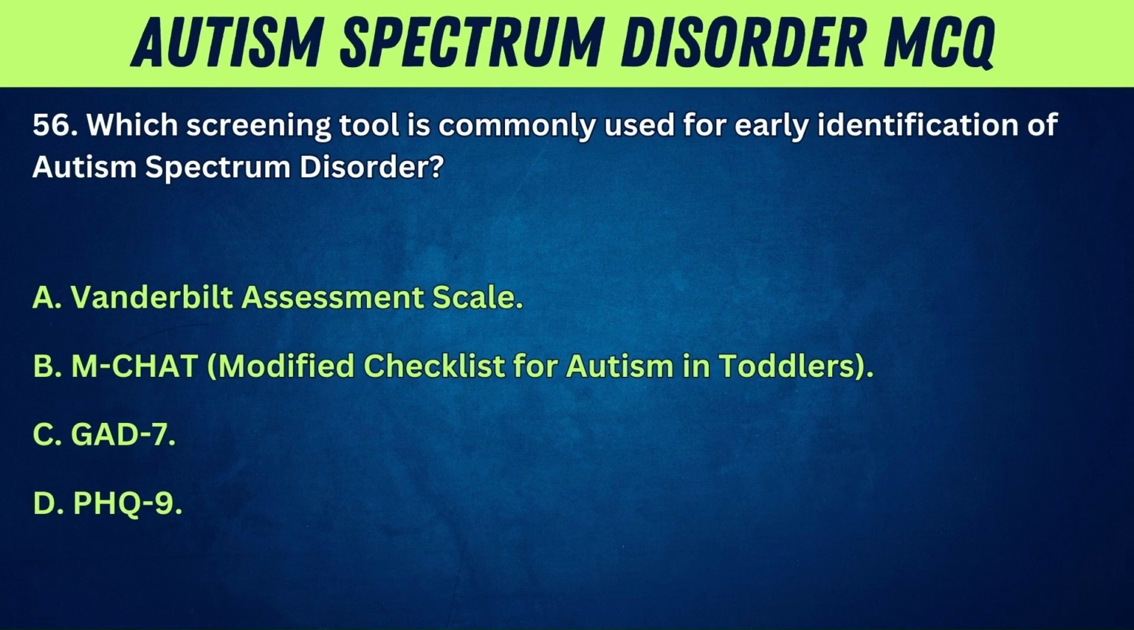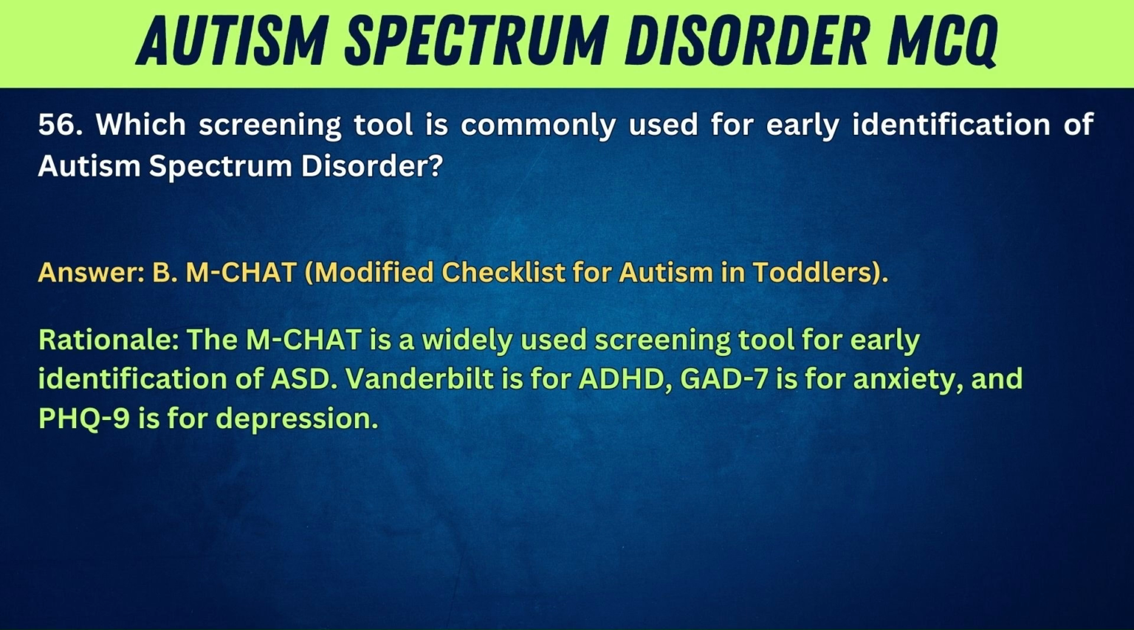56. Which screening tool is commonly used for early identification of autism spectrum disorder? A. Vanderbilt Assessment Scale. B. MCHAT, Modified Checklist for Autism in Toddlers. C. GAD-7. D. PHQ-9. Answer: B. MCHAT, Modified Checklist for Autism in Toddlers. Rationale: the MCHAT is a widely used screening tool for early identification of ASD. Vanderbilt is for ADHD, GAD-7 is for anxiety, and PHQ-9 is for depression.